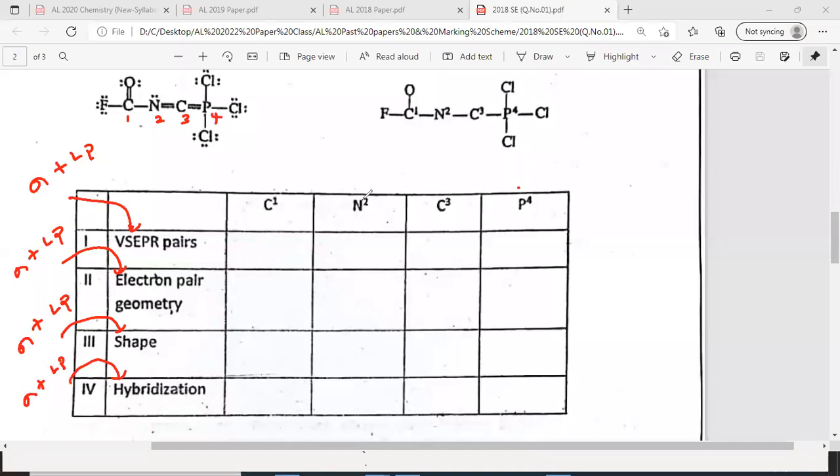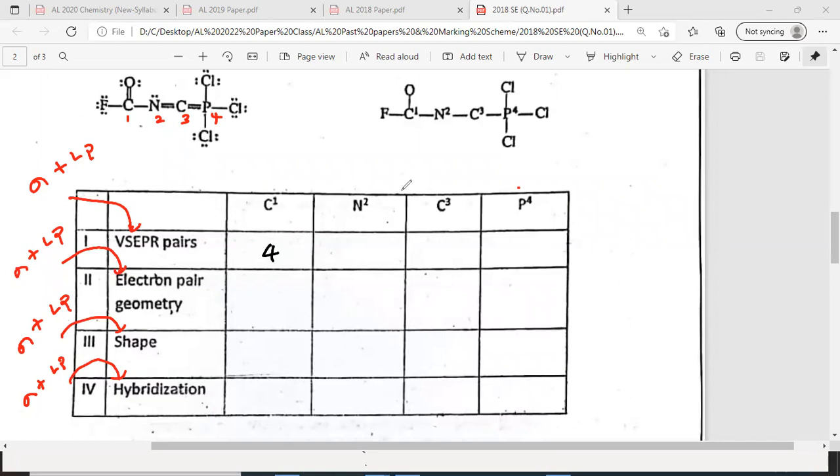Now let's see. First one. C1 carbon. How many VSEPR pairs, valence shell electron pair repulsion? 4. Therefore VSEPR pairs 4. Then electron pair geometry.